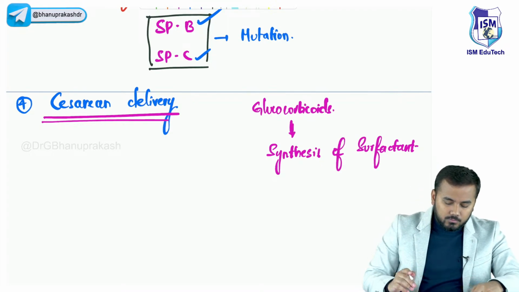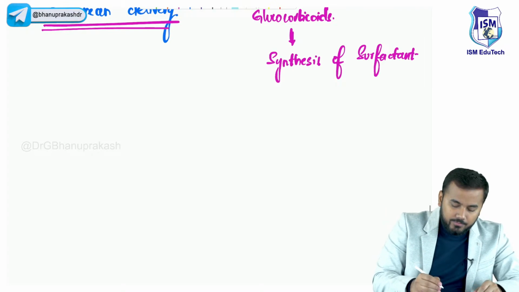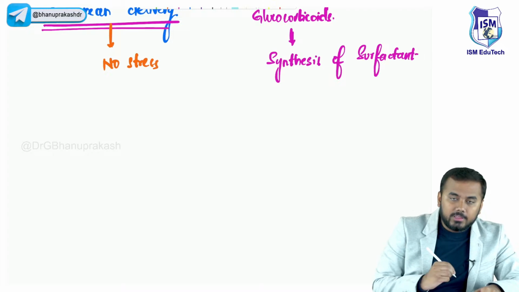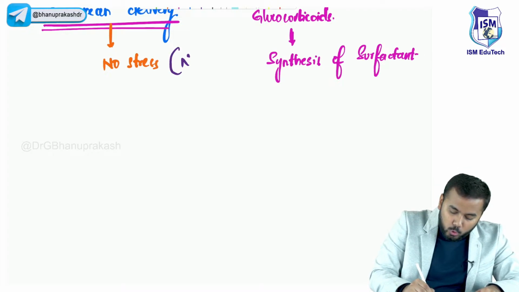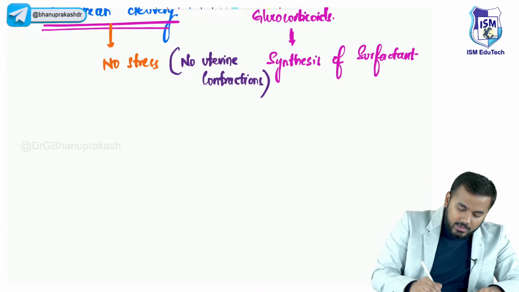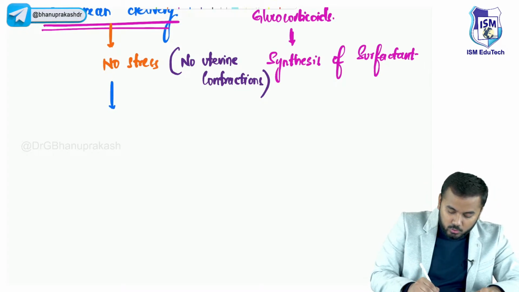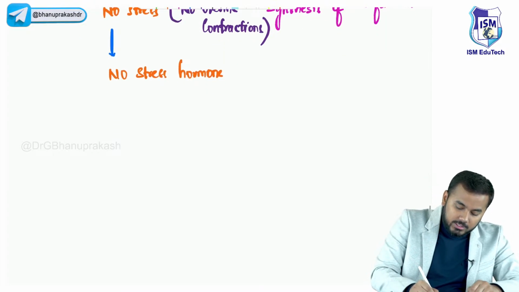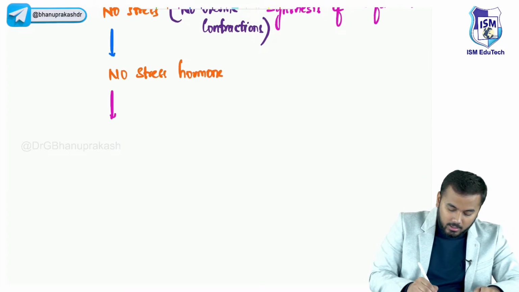Okay, so let us write down whatever we have told. In cesarean section, what is happening is that there is no stress. No stress means what? There are no uterine contractions. So whenever there are no uterine contractions, whenever there is no stress, obviously no stress hormone is released. So when the stress hormone is not released, what is going to happen? No synthesis of surfactant.